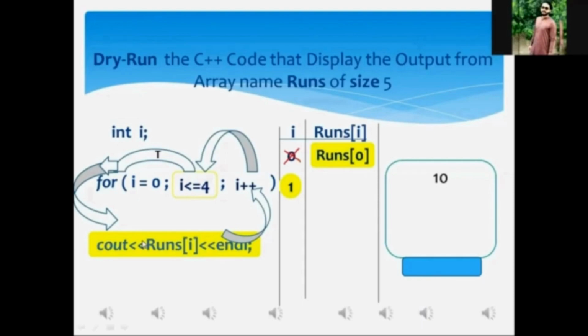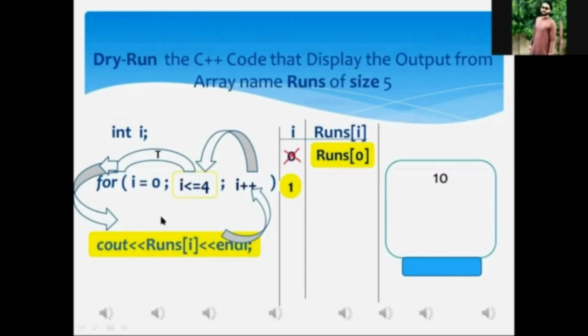Mr. Aftab, as a result of the cout statement's execution, whatever data value has been stored in the memory address that we have specified, that is runs within square bracket I, must be displayed onto the screen. Did you get it? Yes, sir. Okay, my dear. What is the current value of I? 1, sir.